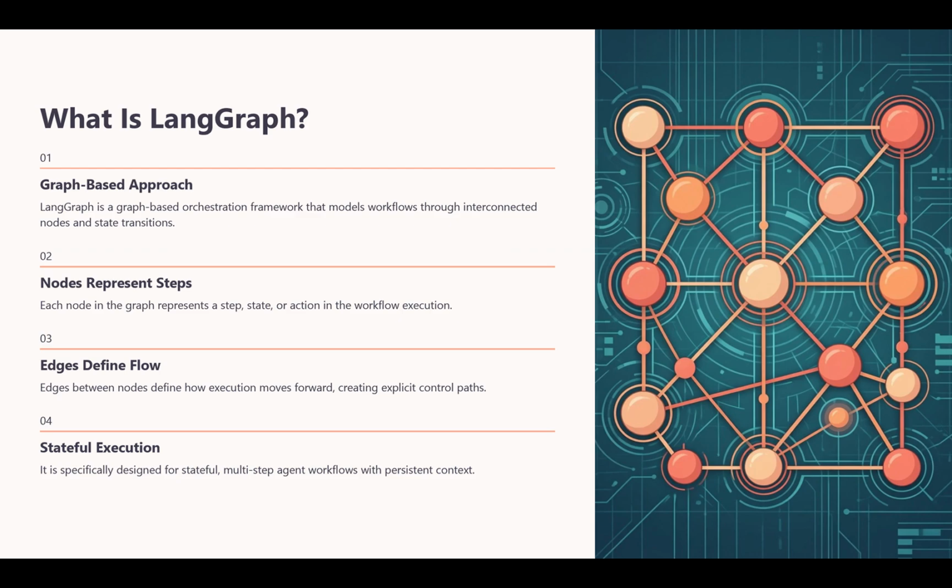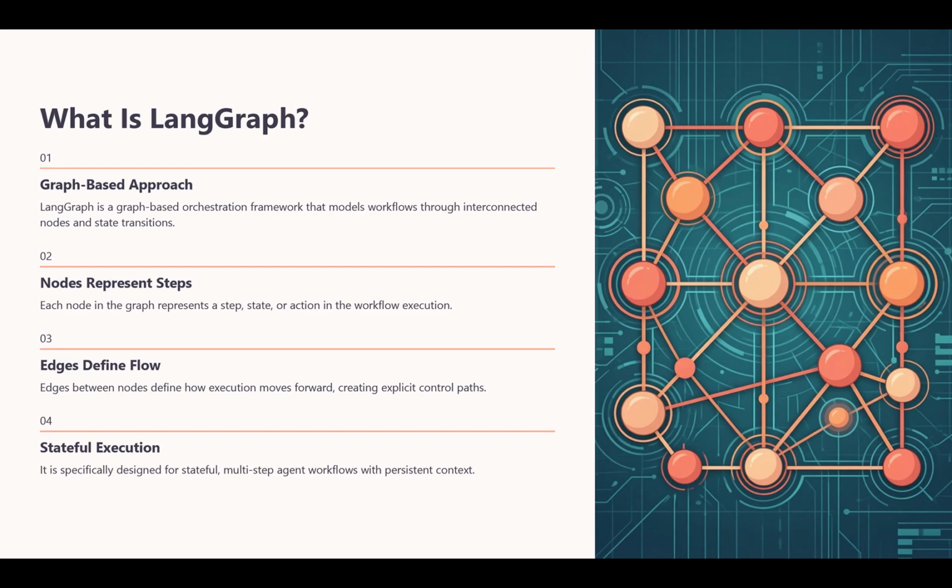Alright, let's understand what LangGraph is. LangGraph can be understood as a graph-based orchestration approach for AI agents. In a graph, we work with nodes and transitions. A node may represent a step, an action, a decision point, or a state in the workflow. The edges or transitions define where the execution moves next.